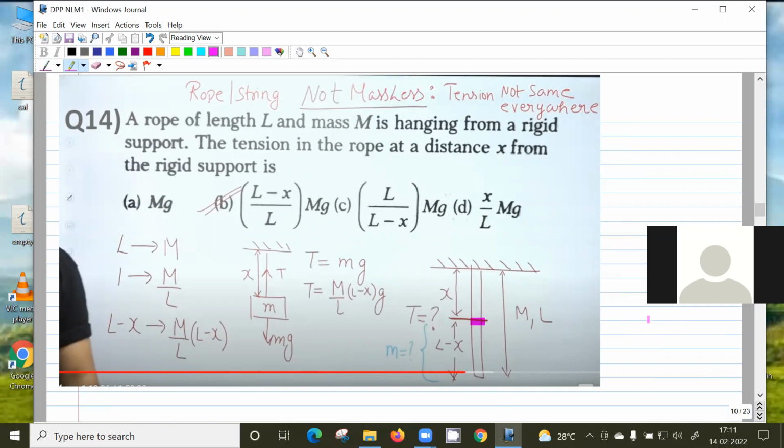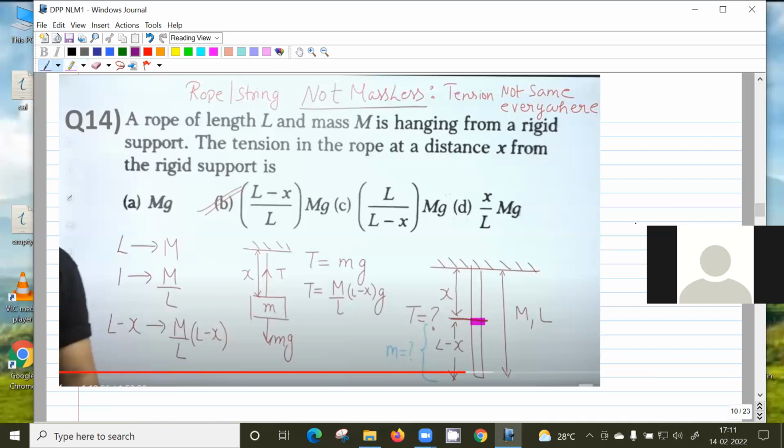So shall I move to the next one, or you got it? Your mic is off. Right, sir, I'm trying. I solved it, but now I don't remember. Okay, so basically you have to consider two systems. One is the upper part, another is the second part. So draw the free body diagram of both of them and solve it. It's actually simple.